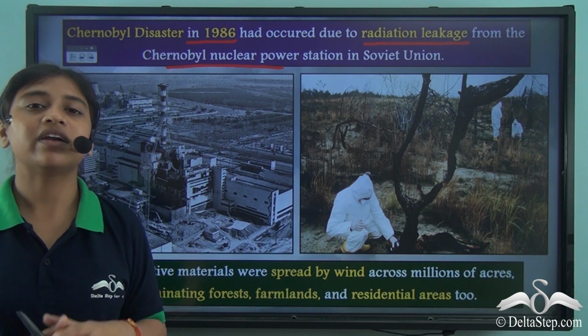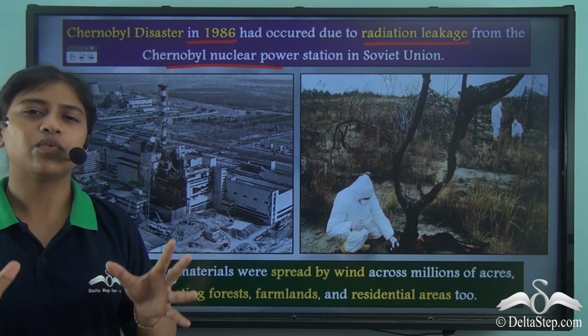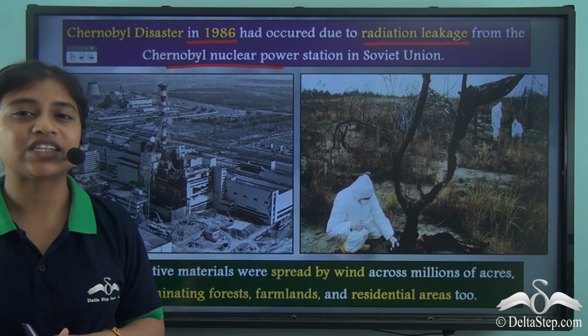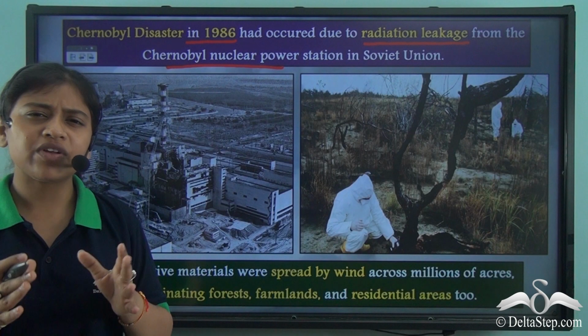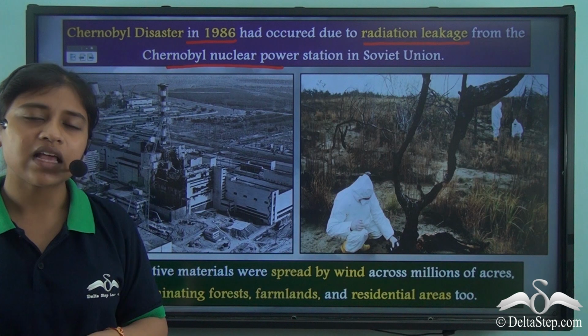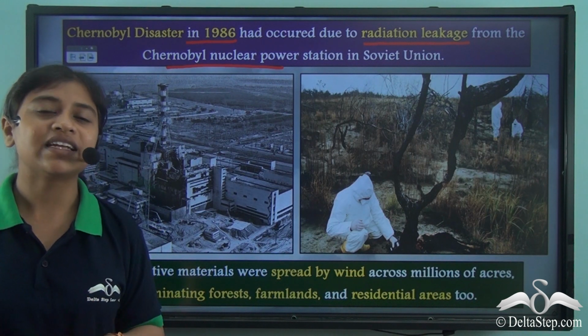Millions of people were evacuated, thousands were killed, and some also had to remain in contaminated areas. People suffered from radioactive induced illness and also other cancer related diseases.